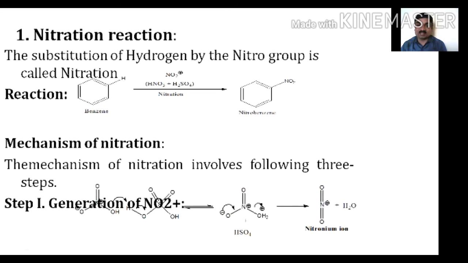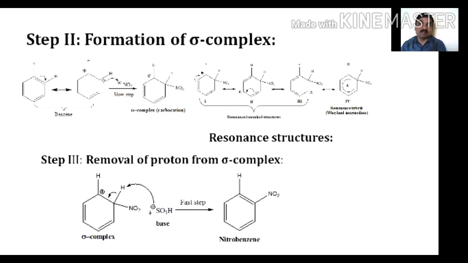Here nitric acid and sulfuric acid react with each other, resulting in the formation of the nitronium ion. Of these two acids, nitric acid acts as a base, whereas sulfuric acid acts as an acid. It donates a proton to the nitric acid, resulting in the formation of the nitronium ion. So it is an active electrophile in the electrophilic substitution reaction.